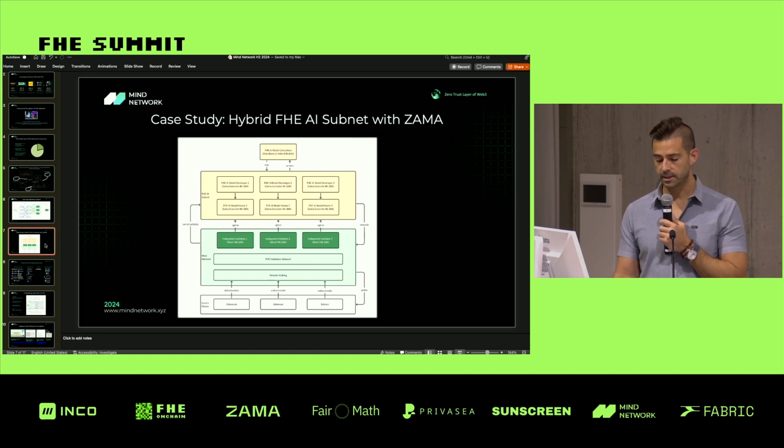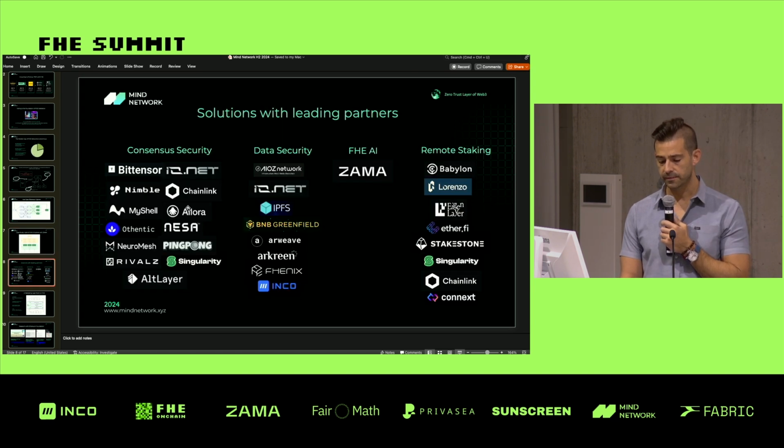So what Zama brings to the table now is a concrete ML SDK, which is built for model making and model hosting. So miners, developers can build their models or host their models where they protect the data inputs and protect the parameters that are training the model. My network brings the other side of the table where we bring FHE validation of those models. So we are building together with Zama toward an eventuality of a fully encrypted AI network. So right now it's a hybrid solution, but over the next couple of years we hope for this to be fully encrypted. These are some of the partners that we've brought on board.